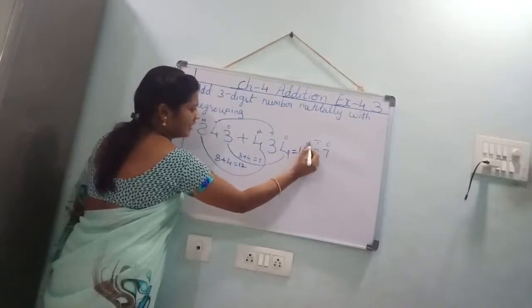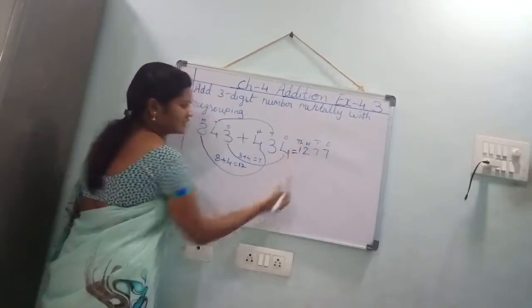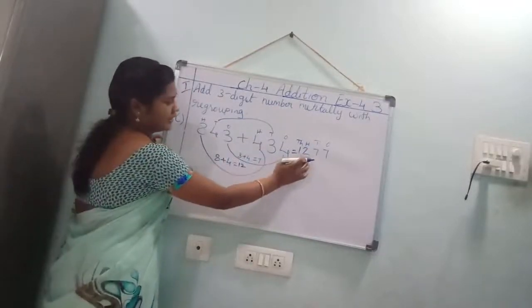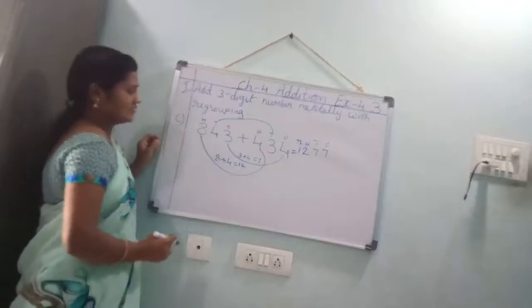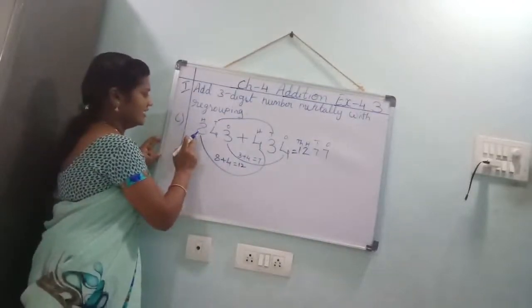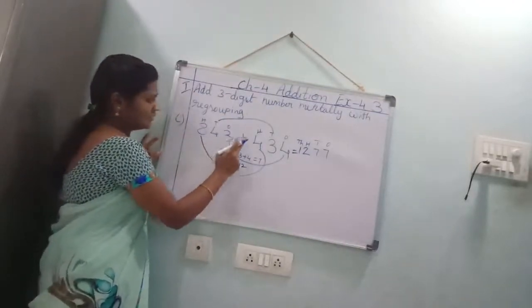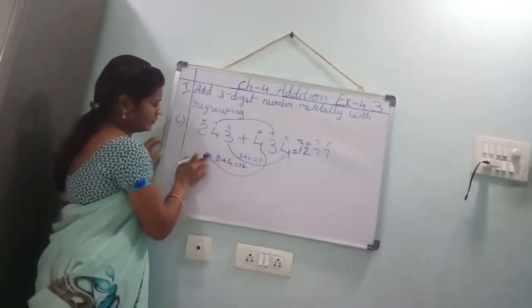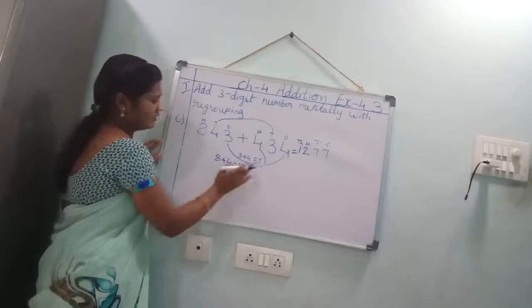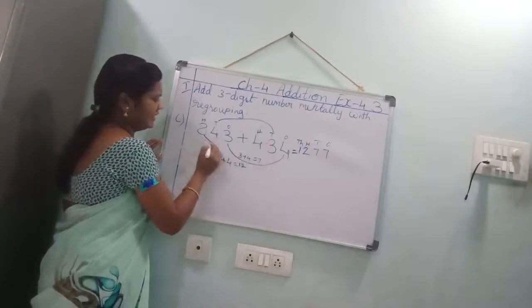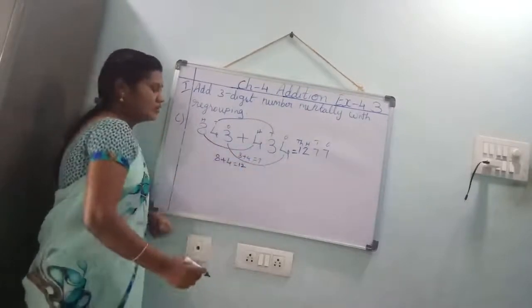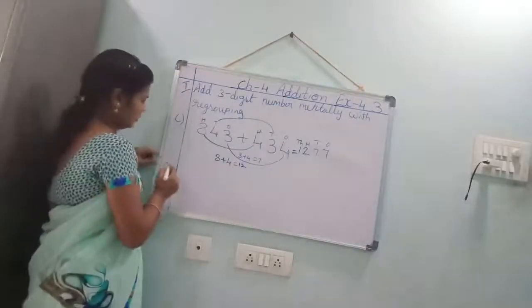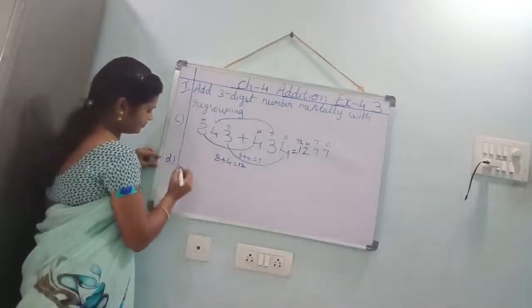Understood, children? Hundreds place and thousands place. What is that answer? 1277 is the answer. What is that question? 843 plus 434. If you add that, what will we get? We will get 1277. Yes.